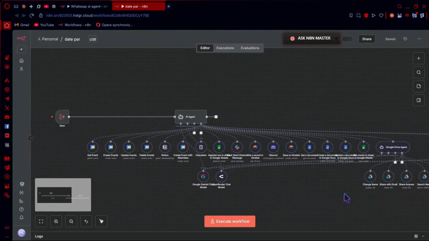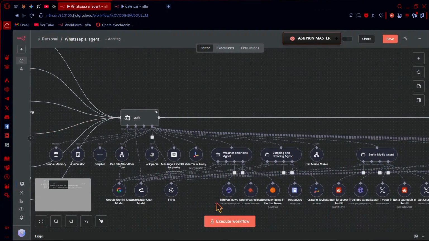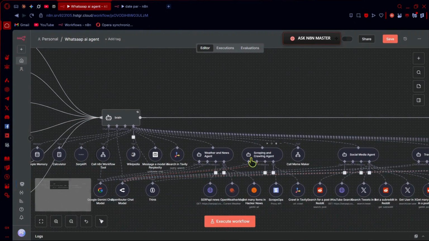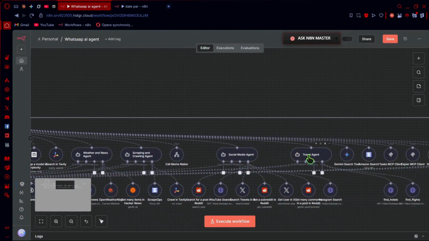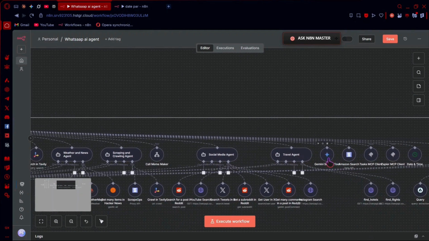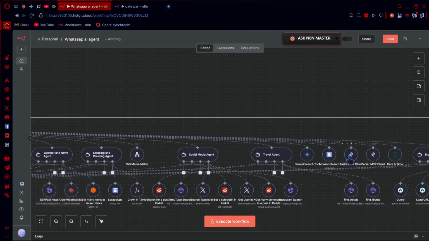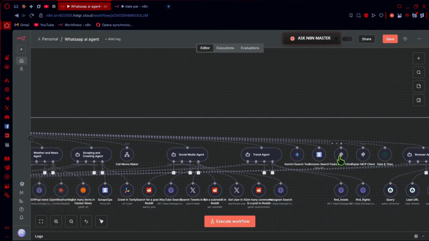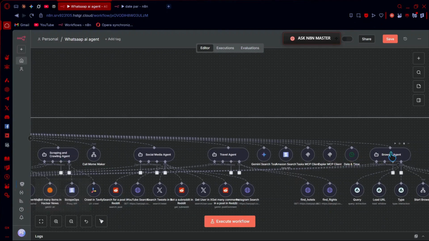It's so cool that it can research so much data. It can give me news, it can get access to any link, it can also search social media, it can search for flights and hotels, it can search via Gemini, Perplexity, it can search Amazon, tools and Task MCP. So this is basically an MCP tool for Google Tasks, and Zapier MCP, since Zapier has a lot of tools we can use, a date and time tool, and a browser agent.